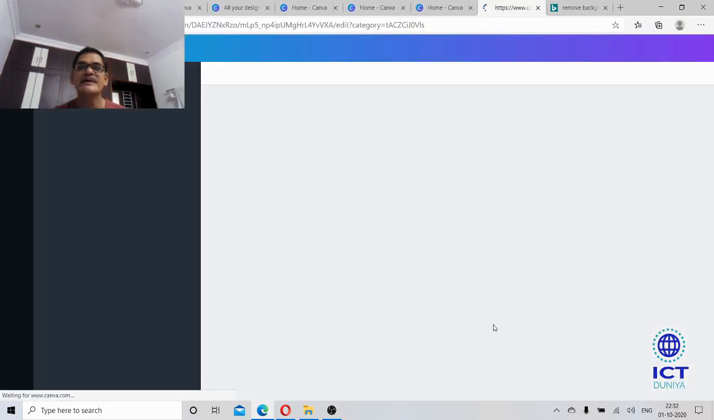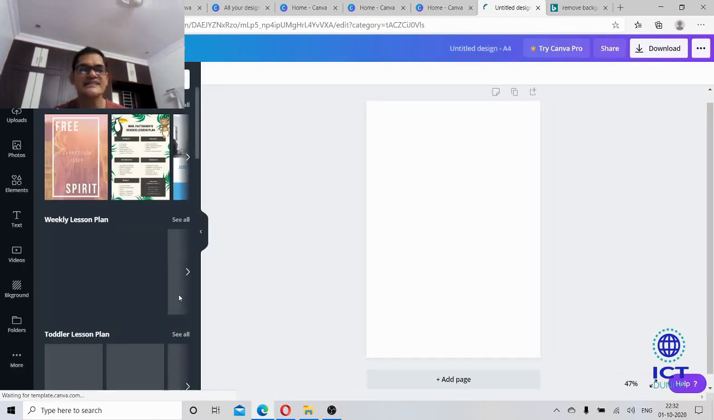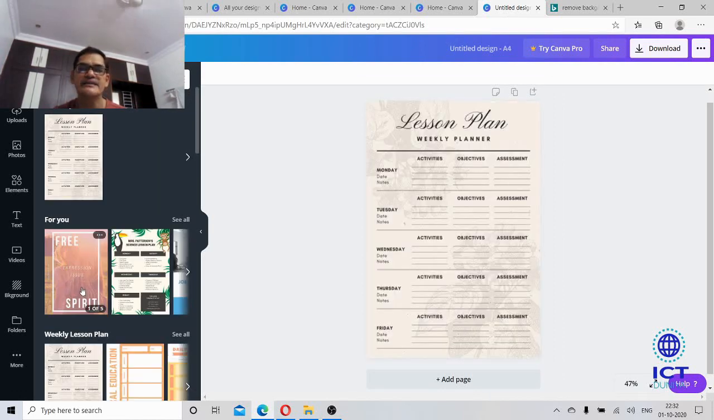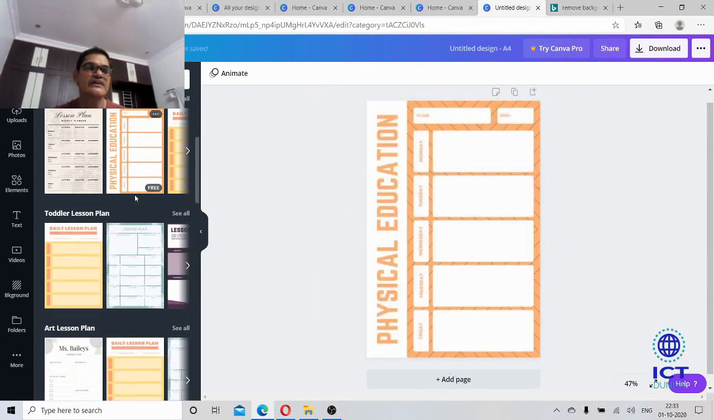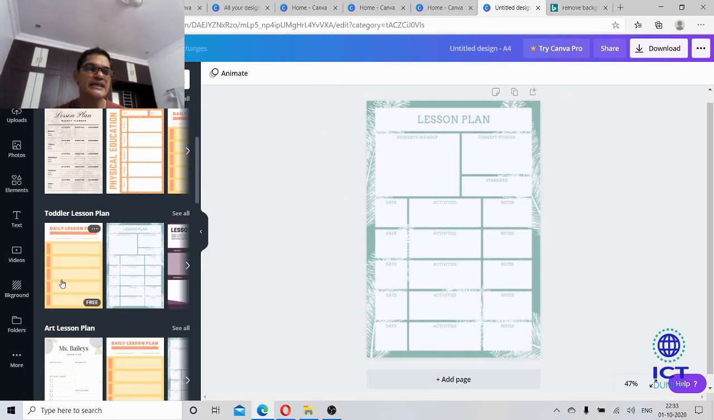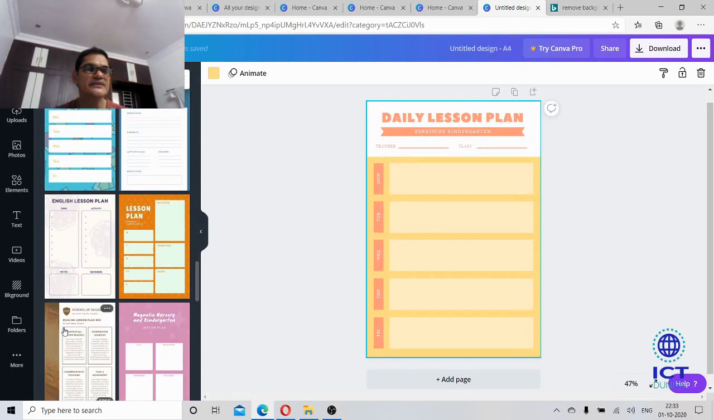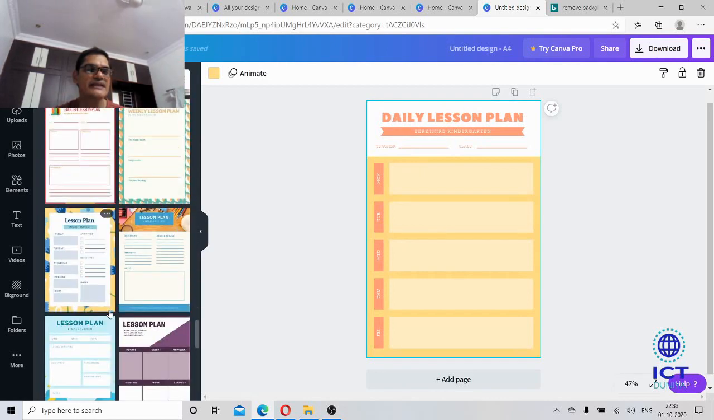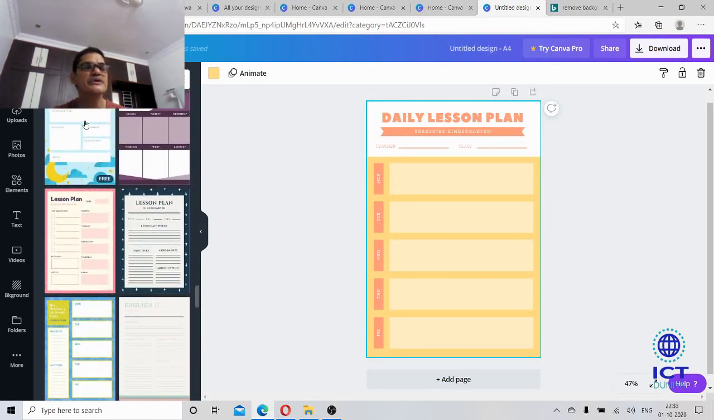Finally, let me show you the lesson plan. This is the lesson plan template. We have so many templates here. See here, you could see the weekly planner, activities, objectives, assessments, different templates, physical education, daily lesson plan. You could see a lot of templates in case of lesson plans. So you can make use of this as per your wish.